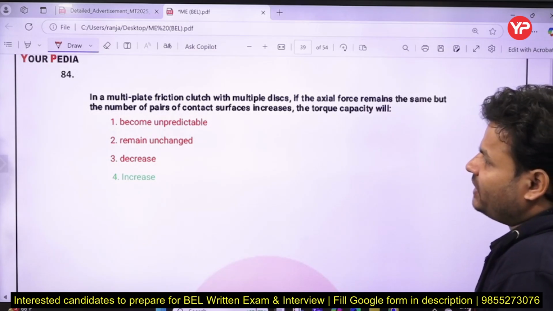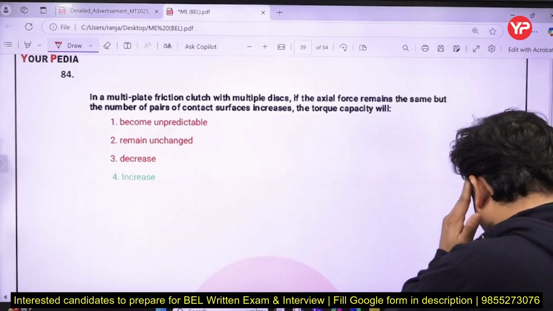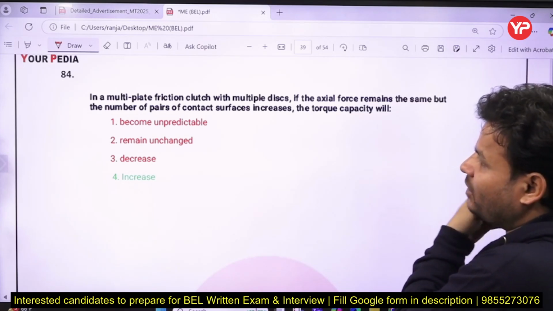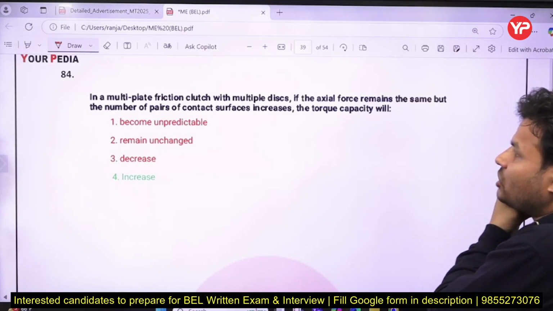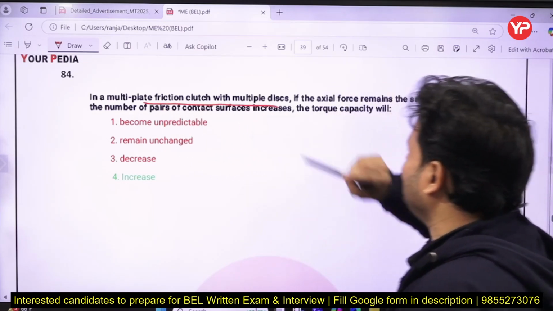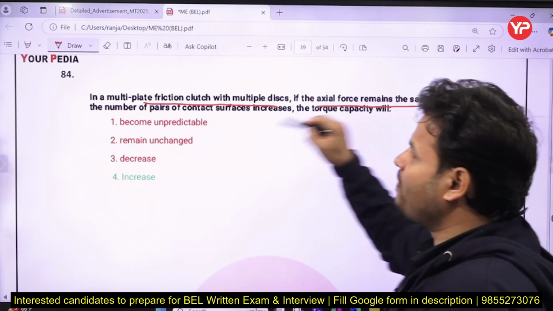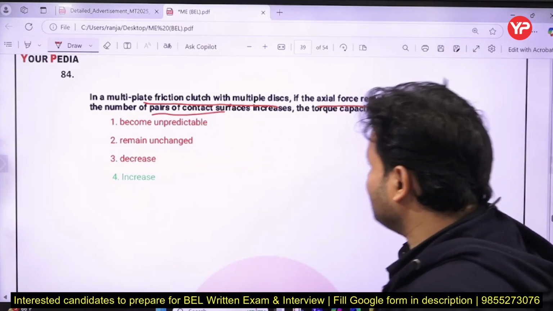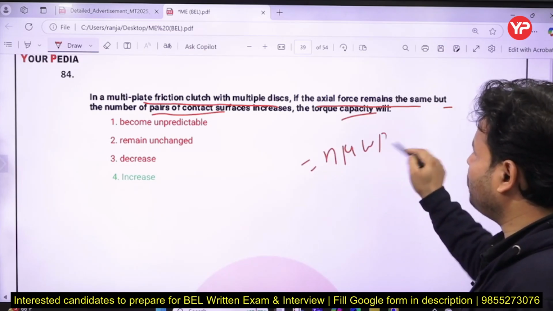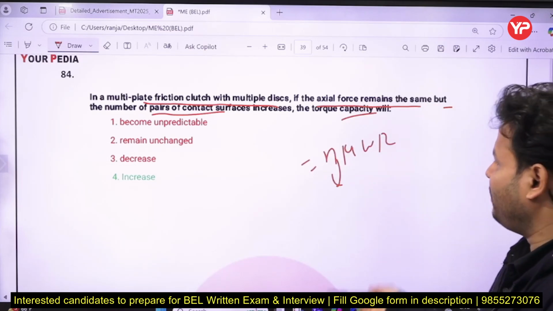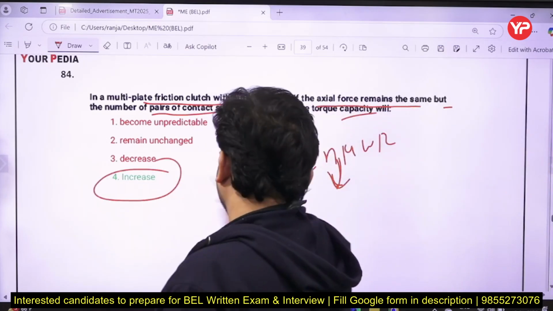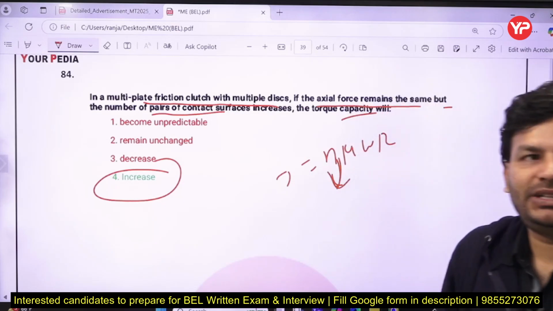Next, in a multi-plate friction clutch with multiple discs, if the axial force remains the same but the number of pairs of contact surfaces increases, the torque capacity will what? Torque is n mu W R, right? And n is the effective number of pairs of plates. So if n increases, torque will increase. So the correct answer will be D for Delhi.